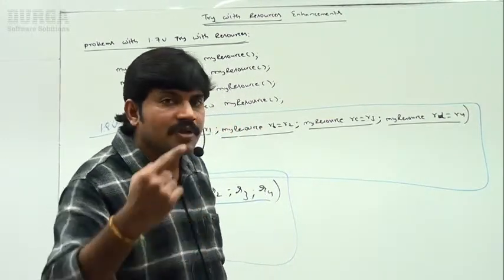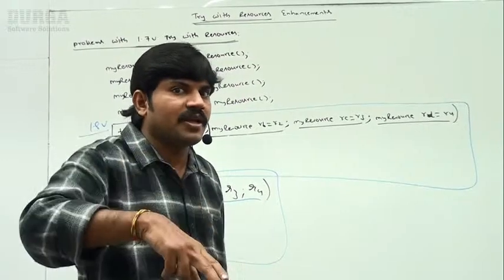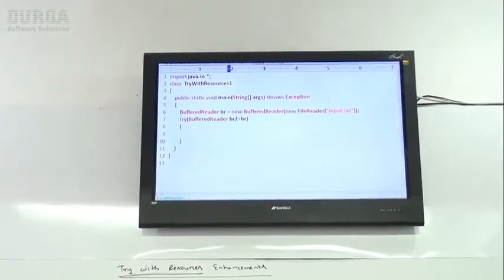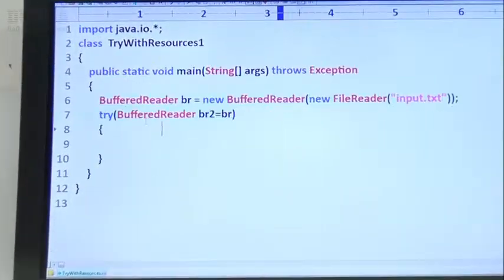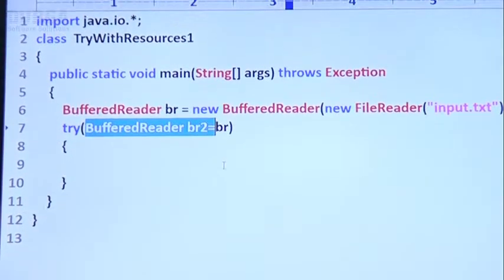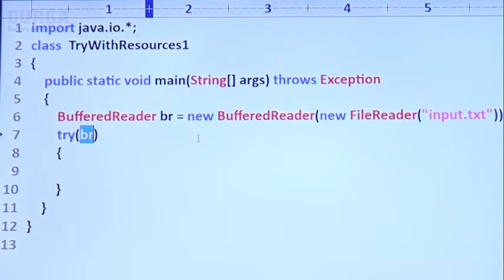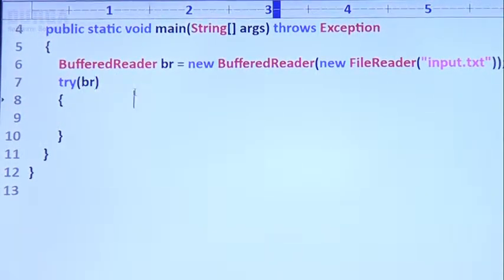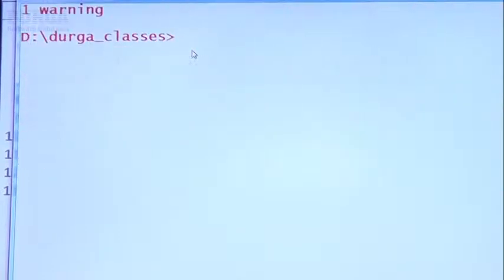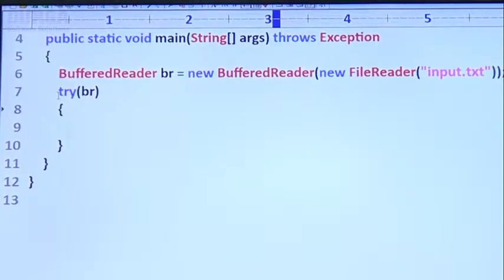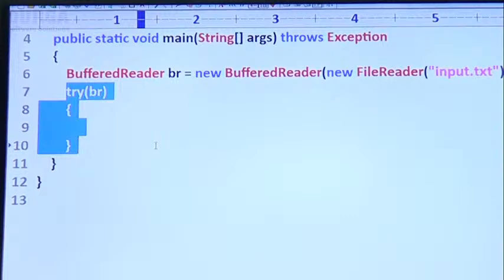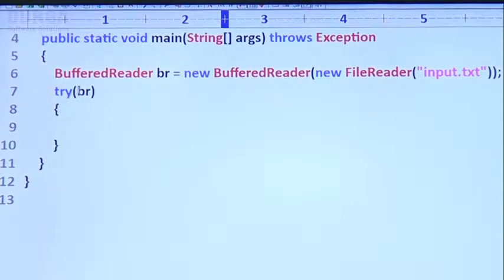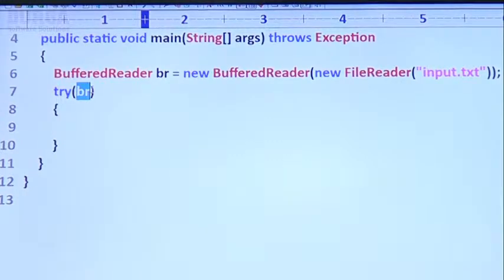Let me compile the same program in version 1.9. What will happen? Observe that. Have a look once. I created a resource. I want to use the same resource, the same variable. I don't want to take a new reference variable. Sir, let me compile in version 1.8. Is it valid in 1.8? Yes, please respond. Valid or invalid? Invalid, because in version 1.8 you can't use it.